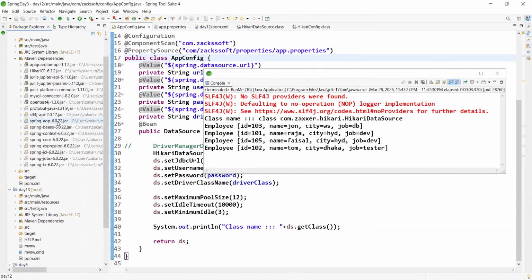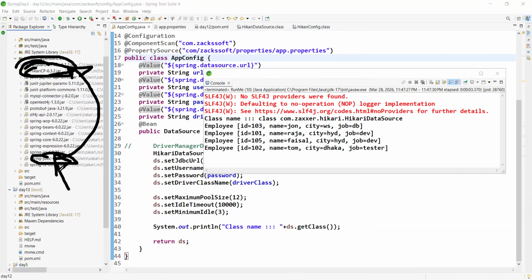Just observe: in Spring, we are adding Spring JDBC, right? Hikari CP is relevant, meaning Hikari CP or this kind of jar file or module is required to work with JDBC.